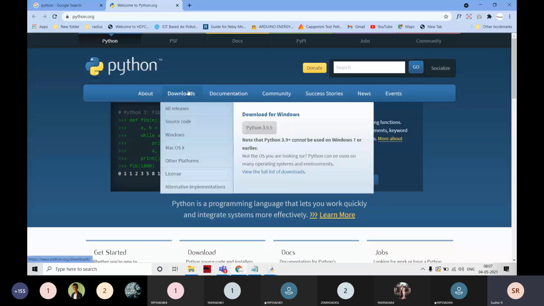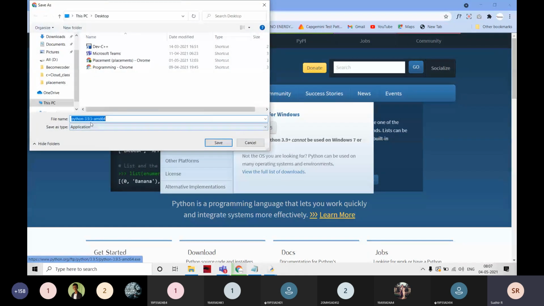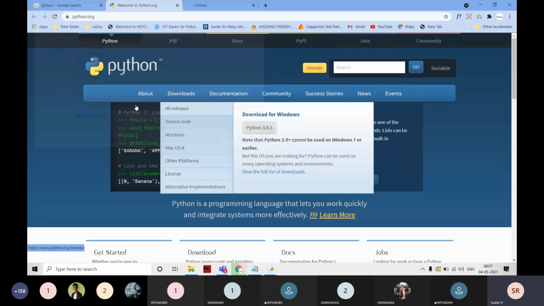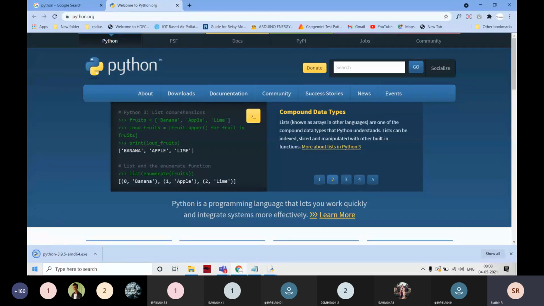Here, just go to downloads, and it automatically shows the download for Windows, which is the new version of Python. Just click here, and it will automatically download the application. The application size is around 25 MB. That's it, nothing else.